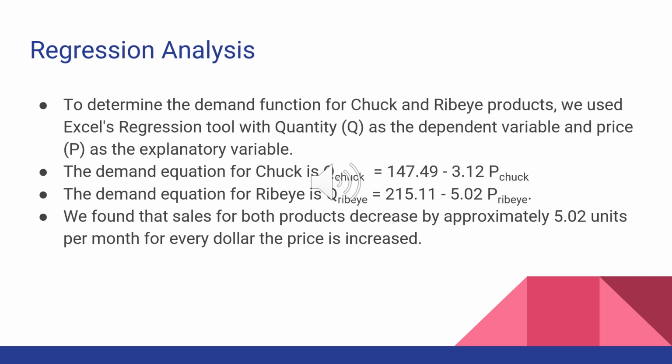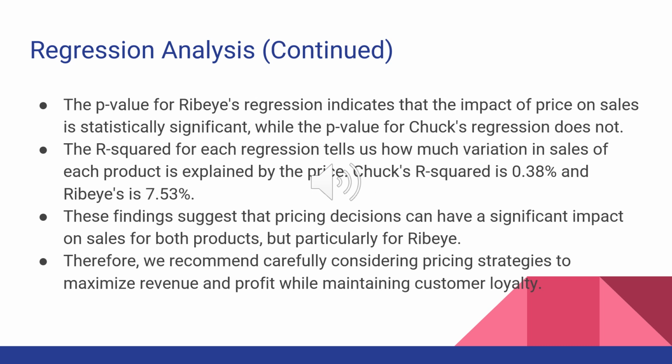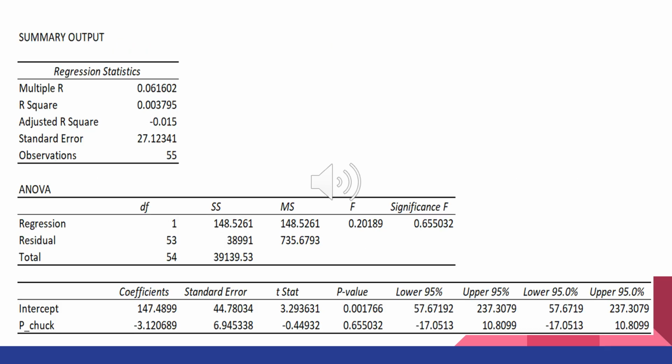So when we did the regression analysis, we found that sales for both products decreased by approximately 5 units per month for every dollar the price increased. To determine this function, we used the regression tool with quantity as the dependent variable and price as the explanatory variable. To continue with the analysis, we have two values, P value and R value, and therefore we recommend to carefully consider these pricing strategies to maximize revenue and profit while maintaining customer loyalty. As you can see, these are the statistics we gained from this analysis.